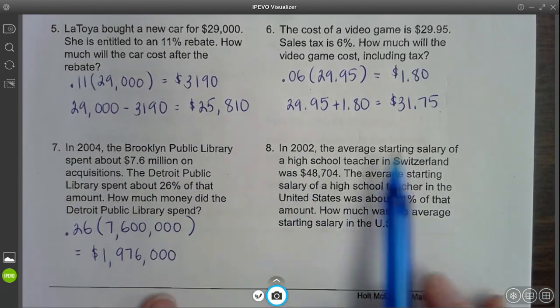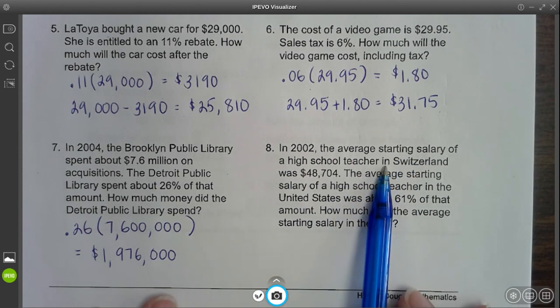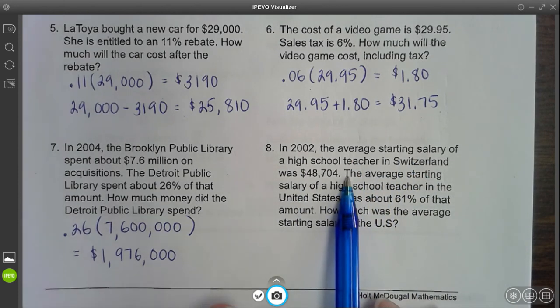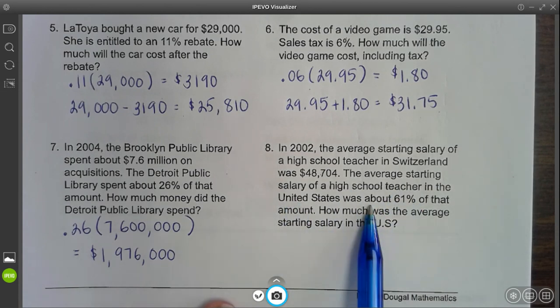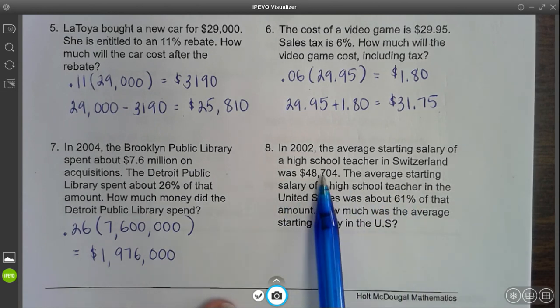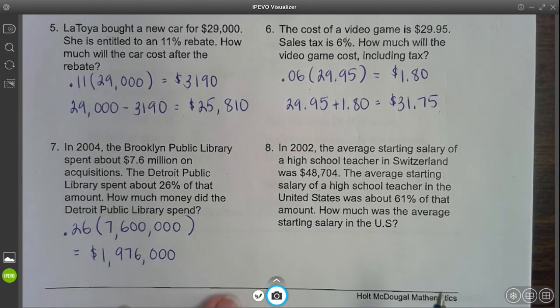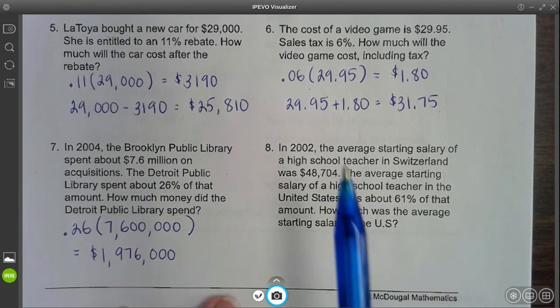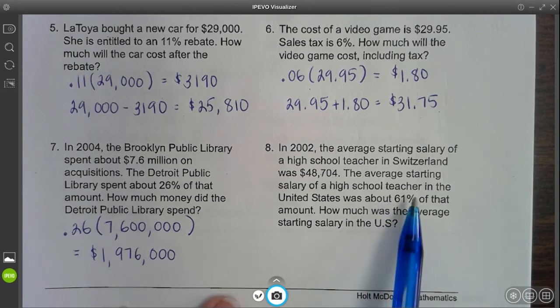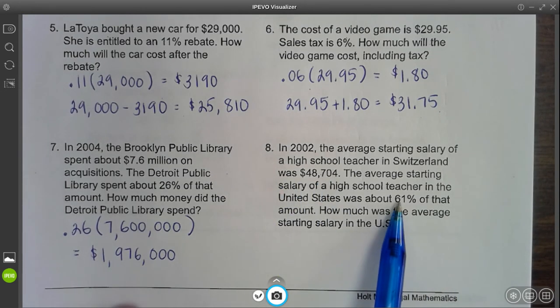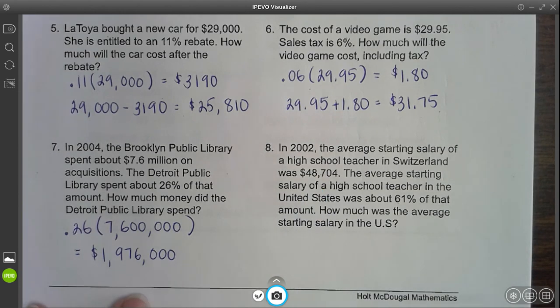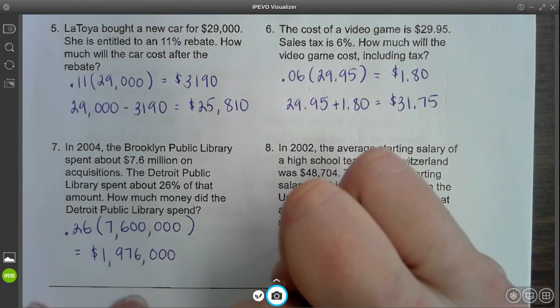Okay, in 2002, the average starting salary of a high school teacher in Switzerland was $48,704. And the average starting salary of a high school teacher in the United States was only 61% of that amount. So, how much was the average starting salary in the United States? So, what they're saying is teachers in the US make 61% of that starting salary way back in 2002. So, we have to figure out what is 61% of that.